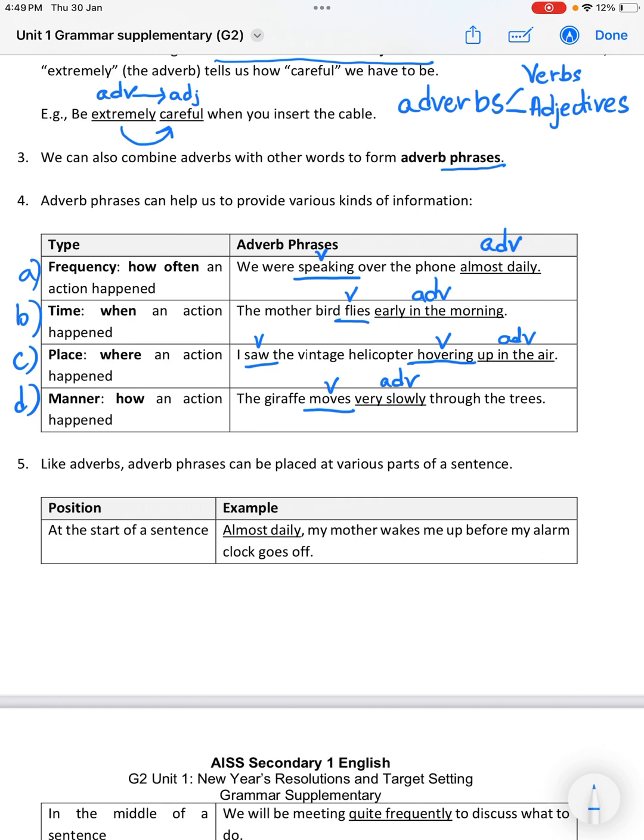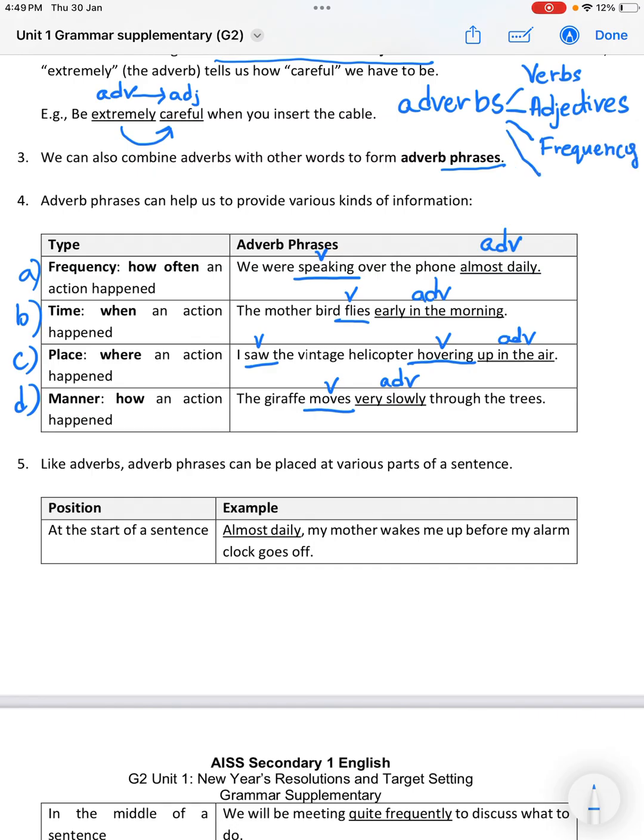So now you can understand that adverbs not only describe verbs and adjectives, they also provide information about the frequency, that means how often.